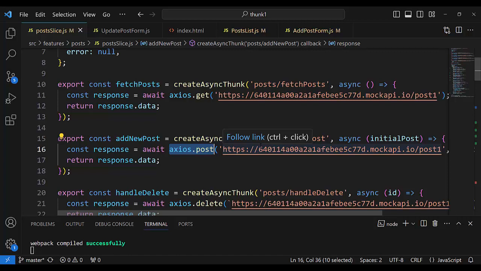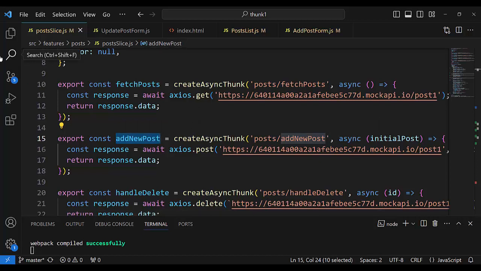And the request returns a promise, and that returned promise has, for example, response data, which addNewPost takes. addNewPost wraps around the request. The request returns a promise, but the promise cannot get out because addNewPost wraps around, and addNewPost unwraps the promise and sees what is in the promise. Is it an error or is it fulfilled?